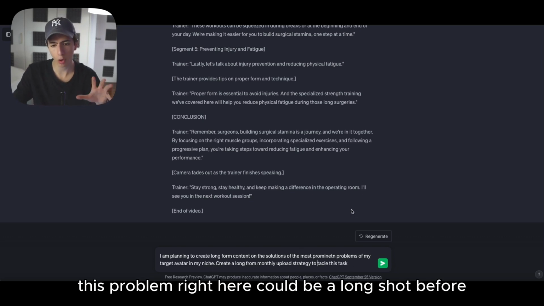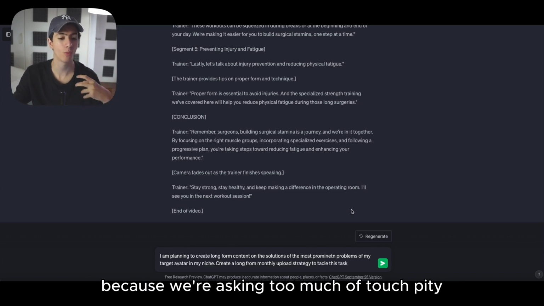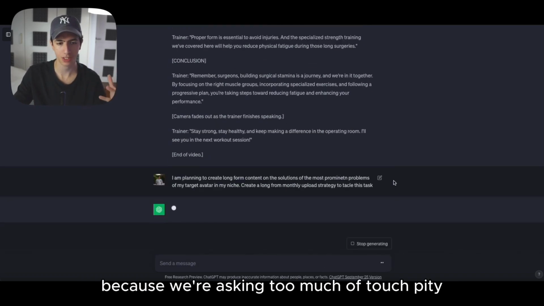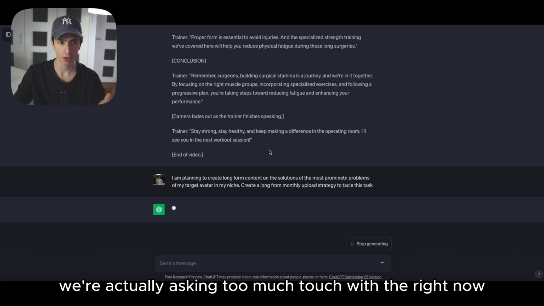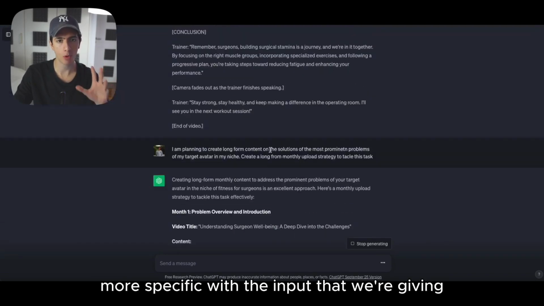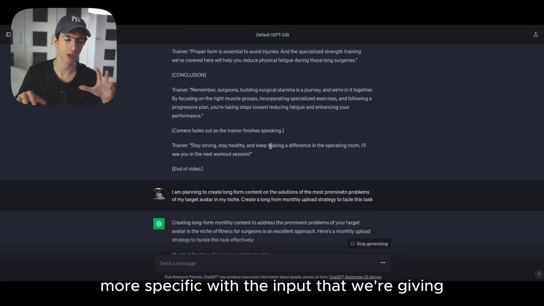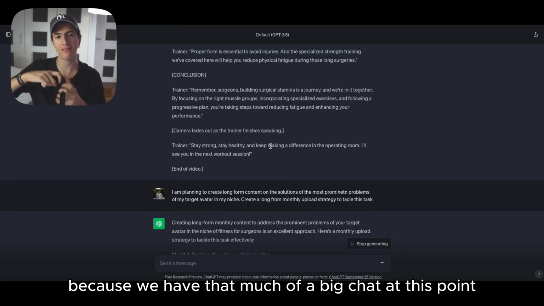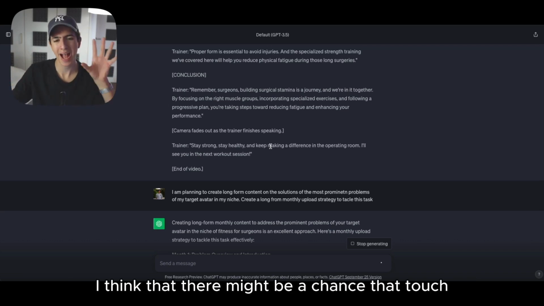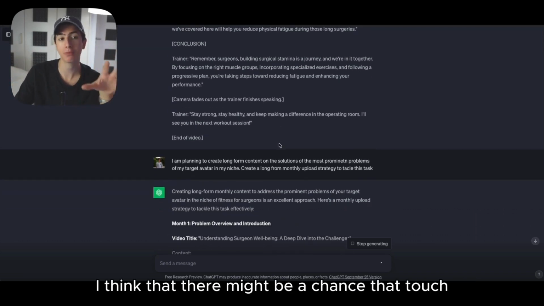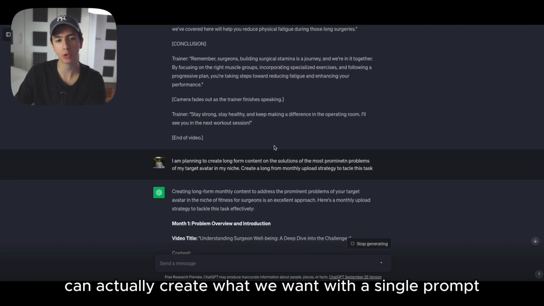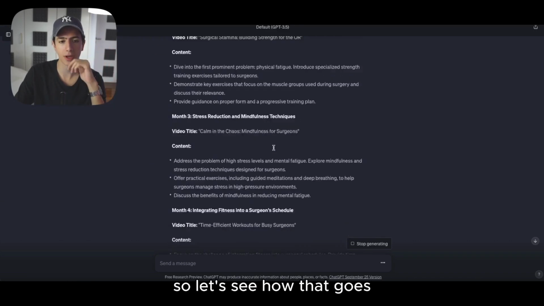Now, this prompt right here could be a long shot because we're actually asking too much of ChatGPT right now. Maybe we need to be more specific with the input that we're giving. That being said, because we have that much of a big chat at this point with ChatGPT, I think there might be a chance that ChatGPT can actually create what we want with a single prompt. So let's see how that goes.